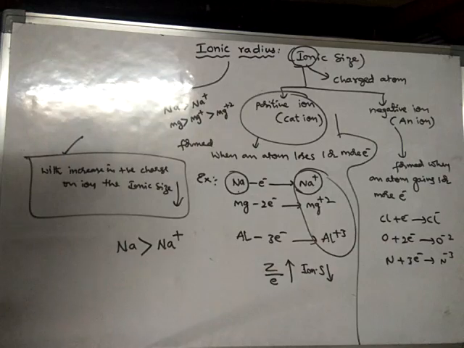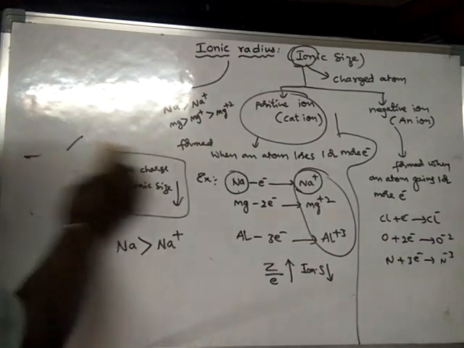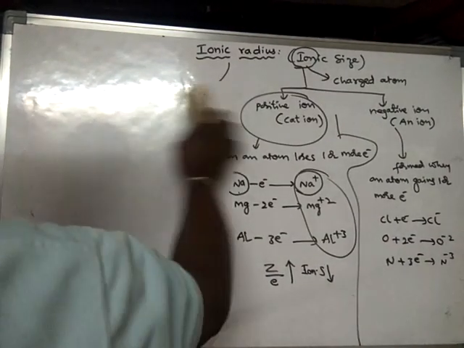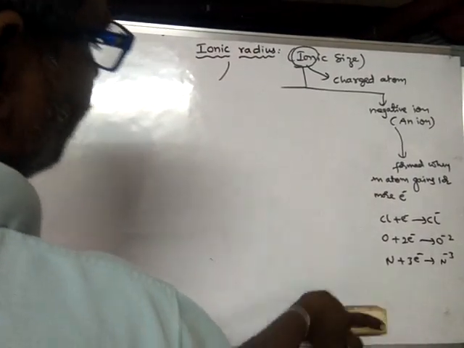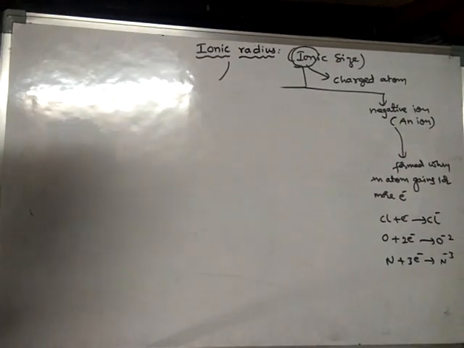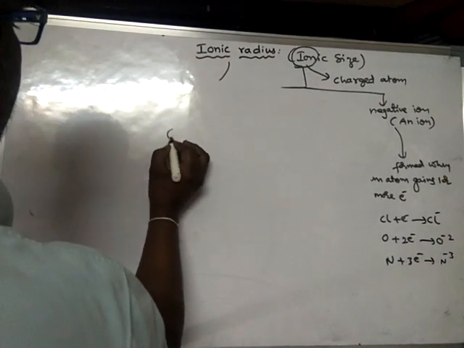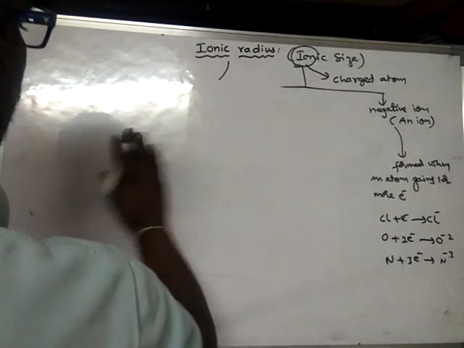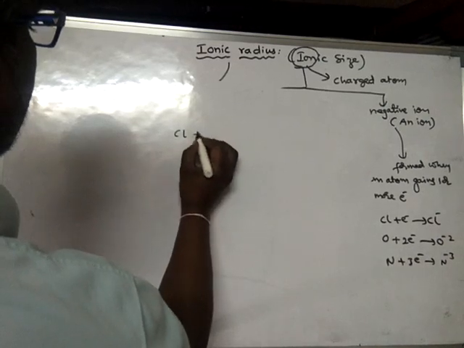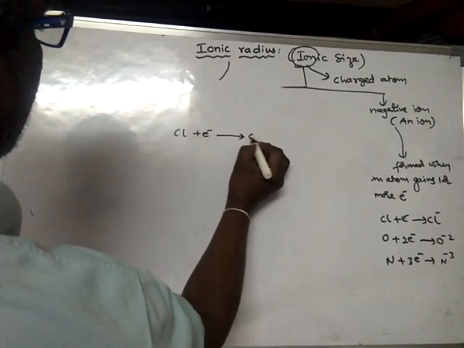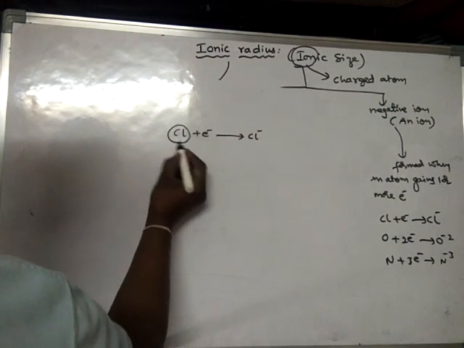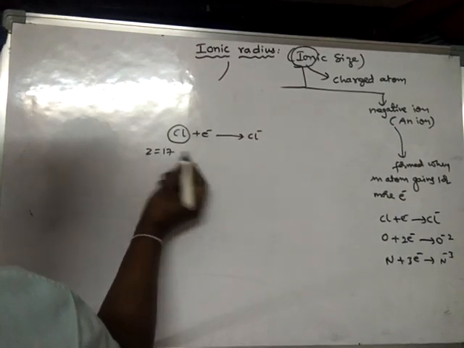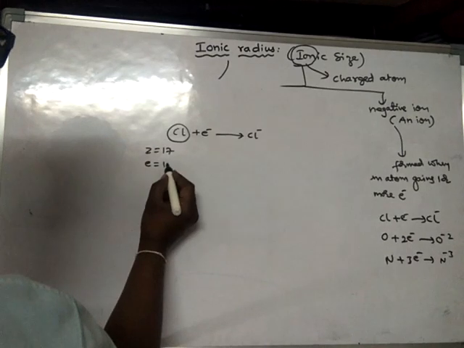Now let us compare the size of the neutral atom with the anion. Suppose the chlorine atom gains one electron to form the chloride ion. Here its atomic number is 17 and the number of electrons is 17.